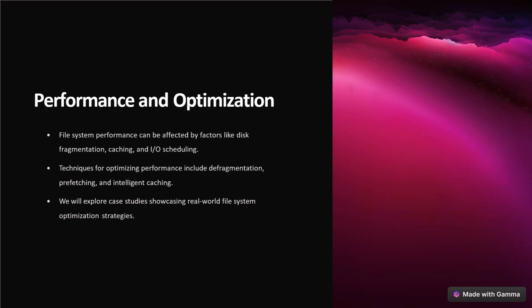File system performance can be affected by factors like disk fragmentation, caching, and I/O scheduling. Techniques for optimizing the performance include defragmentation, prefetching, and intelligent caching. We will explore case studies showcasing real-world file system optimization strategies.